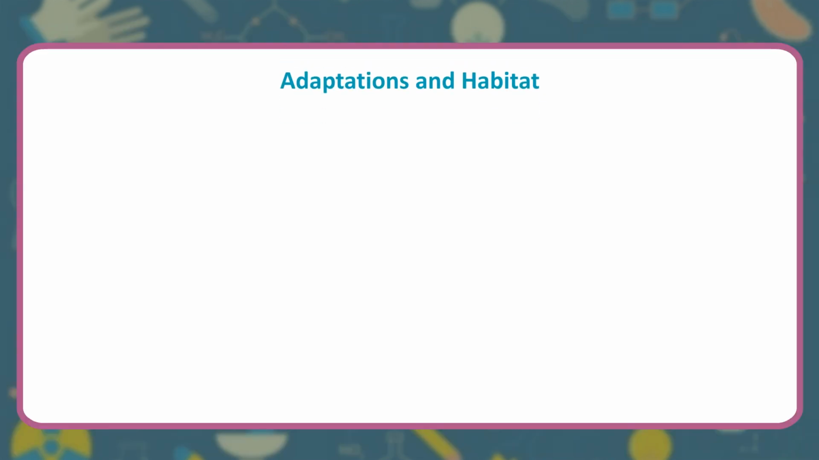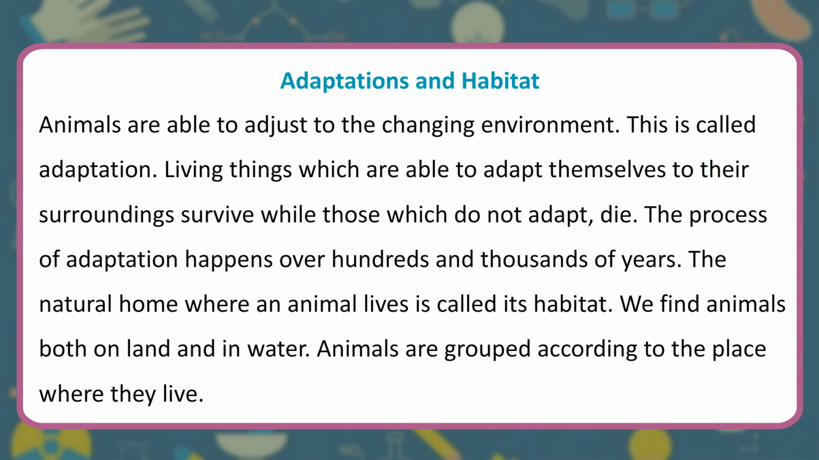Adaptations and habitat. Animals are able to adjust to the changing environment. This is called adaptation. Living things which are able to adapt themselves to their surroundings survive, while those which do not adapt die. The process of adaptation happens over hundreds and thousands of years. The natural home where an animal lives is called its habitat.